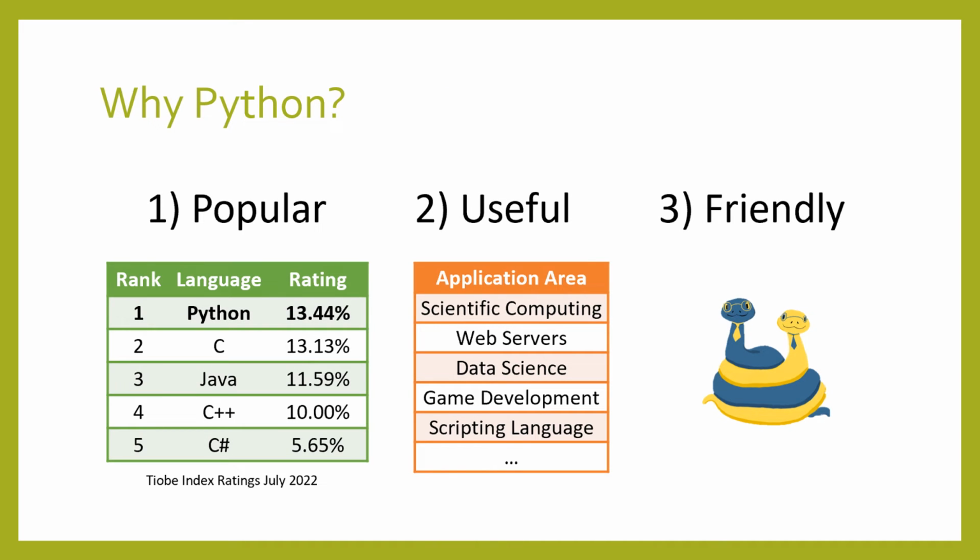You might be wondering why Python is a good language to learn, if there are so many options. First, Python is one of the most popular languages in the world. In fact, according to some metrics, it might be the most popular programming language in the world. Second, it has a huge number of libraries that make it useful for a wide range of problems in scientific computing, data science, web development, and much more. Third, it is sometimes called a friendly language for beginners, because many people have found it easier to learn than other languages despite being so powerful.